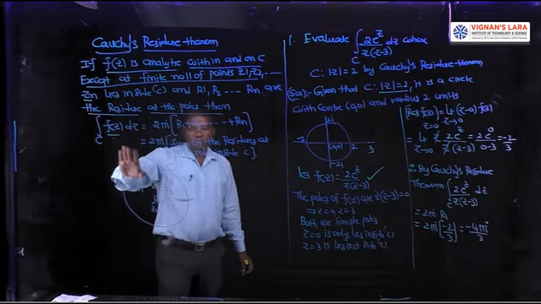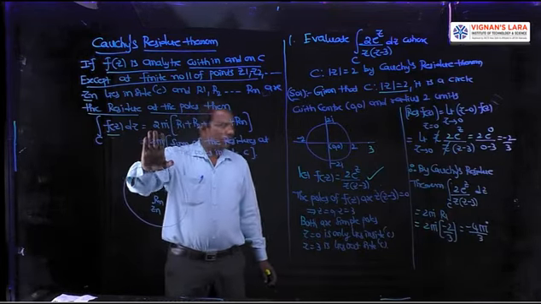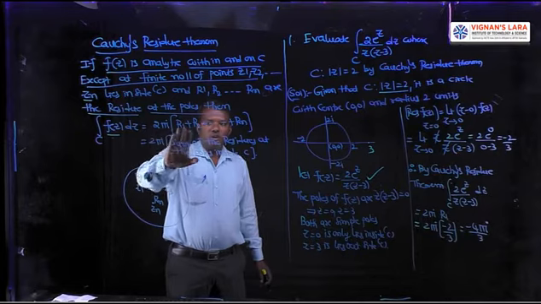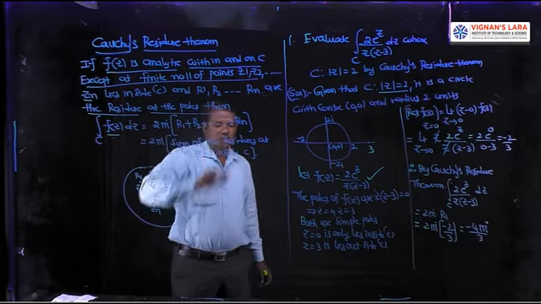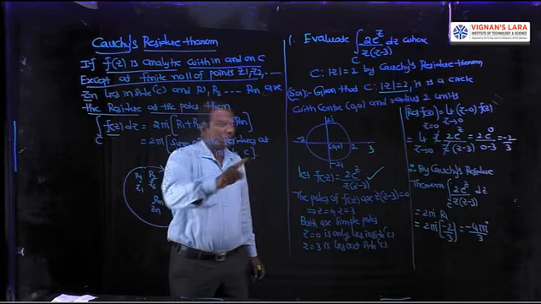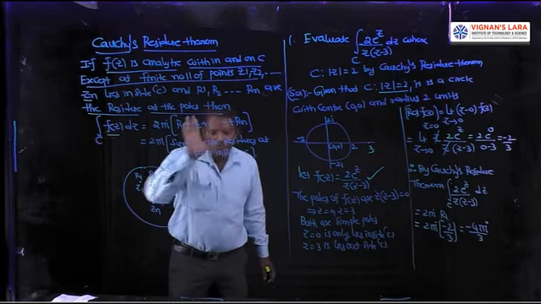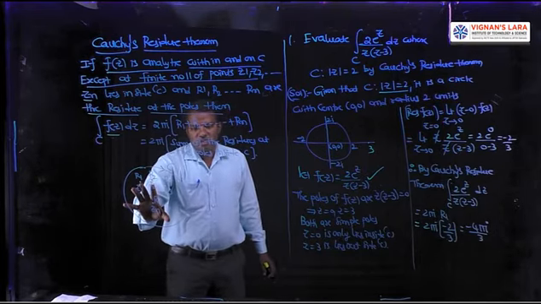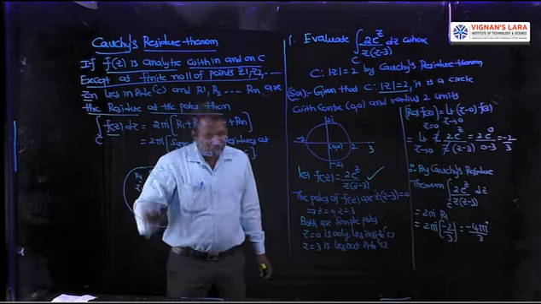Then the integral over C of f of z dz equals 2 pi I into R1 plus R2 and so on plus Rn, or 2 pi I into the sum of the residues at the poles inside C. This is the rough sketch of the Cauchy residue theorem.